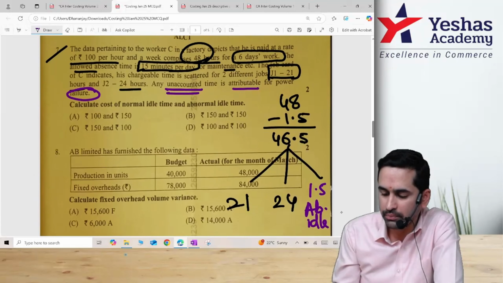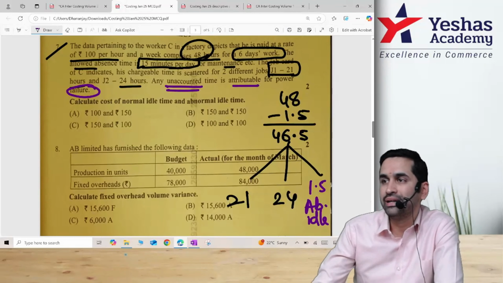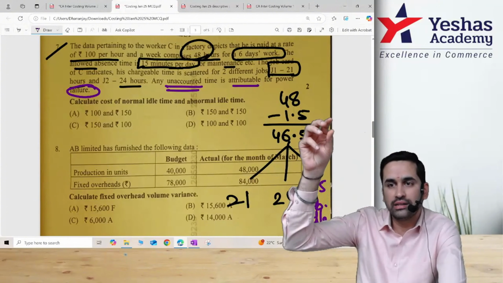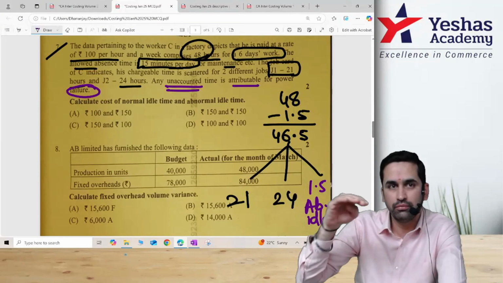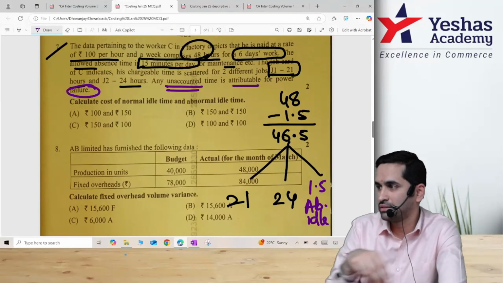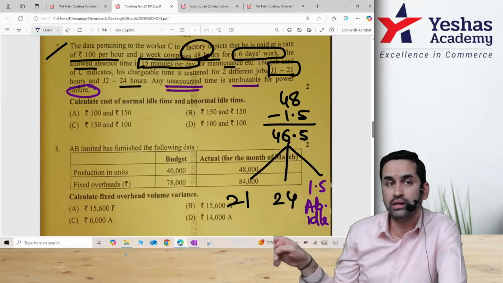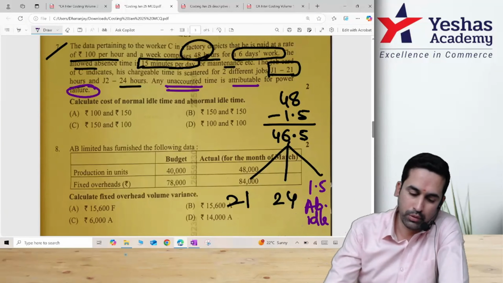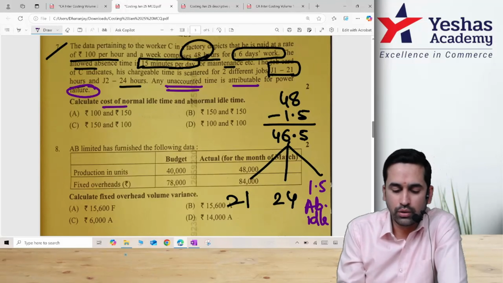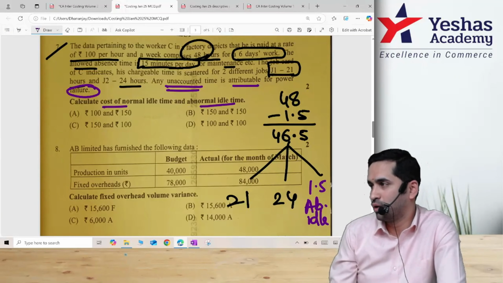Abnormal idle time. Correct? If you remember in class, we had a sum: 48 hours minus 4 hours normal time, 44, and then we did job XYZ. We still had 4 hours of abnormal time. Correct? Same question. Here they are asking you to find out the cost of normal idle time and abnormal idle time.